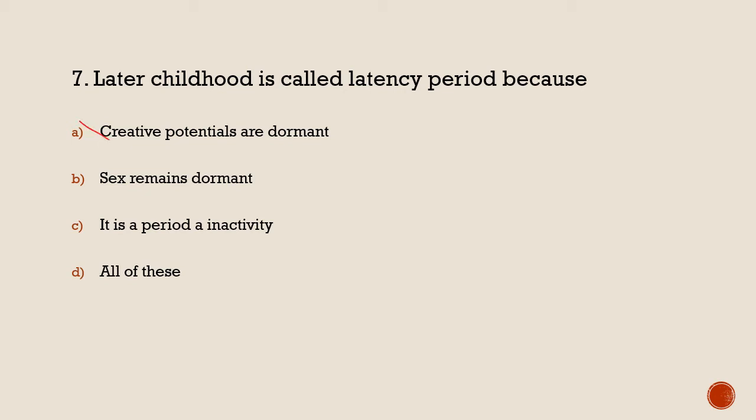So it is wrong. It is a period of inactivity. That is wrong too, because we all know in childhood the learner or the child is very active. So the answer is B, sex remains dormant.